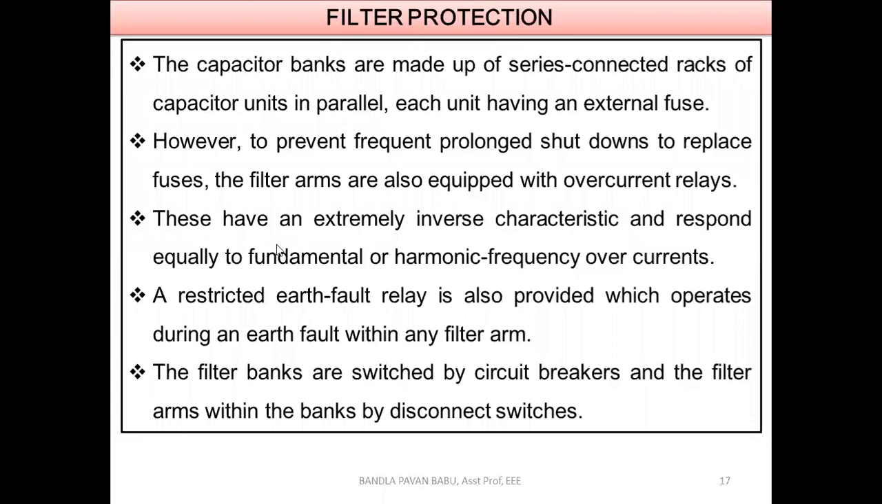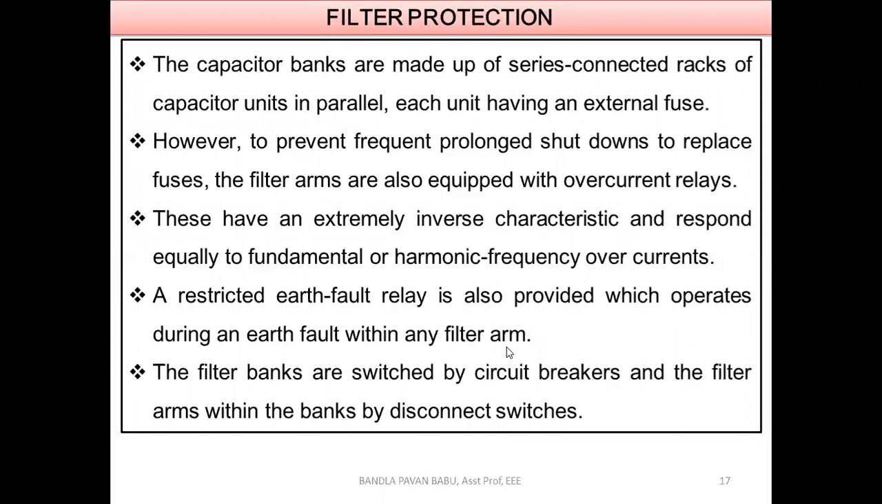Okay, so these have an extremely inverse characteristic and respond equally to fundamental or harmonic frequency overcurrents. Okay, so in extreme cases it has to perform as I have said. A restricted earth fault relay is also provided, which operates during an earth fault within any filter arm. So for earth faults, it is the same situation as what we see in households. If any fault occurs and proper earthing is there, no issue. The fault severity will be less.